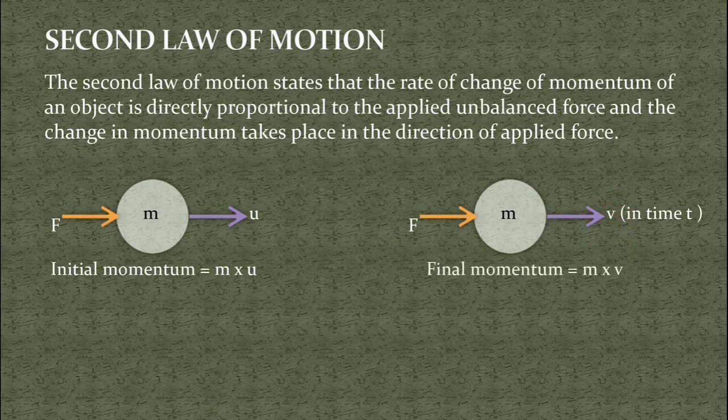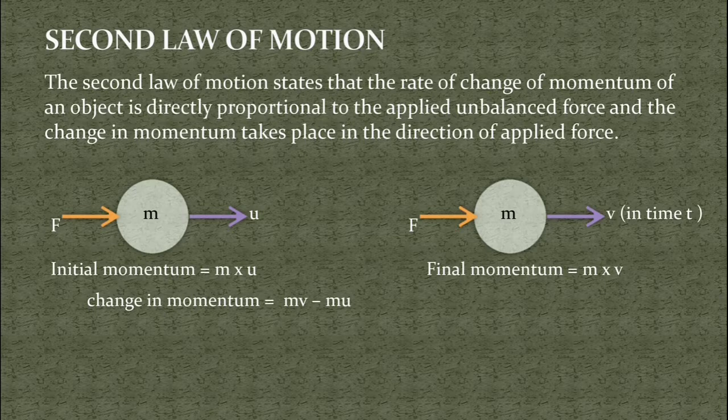So final momentum can be written as m into v. Now the change in momentum can be calculated as final momentum minus initial momentum. So change in momentum is equal to mv, that is final momentum, minus mu, initial momentum. So this is the change in momentum in time t.